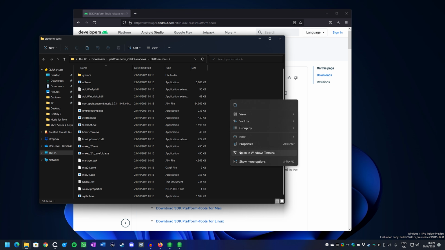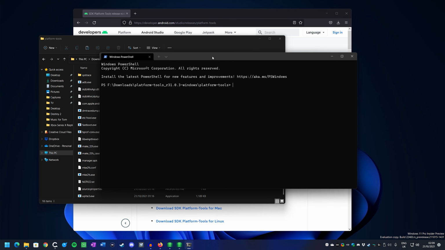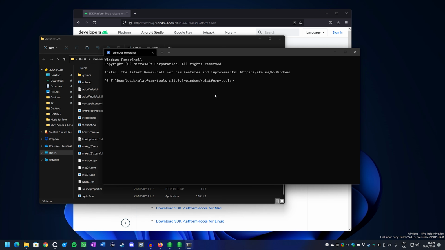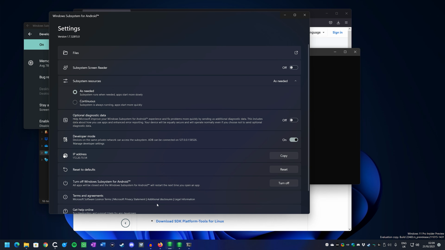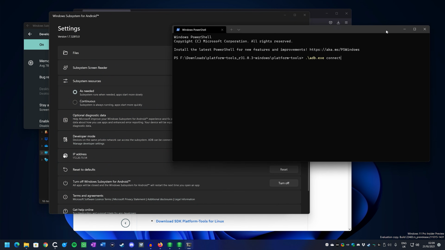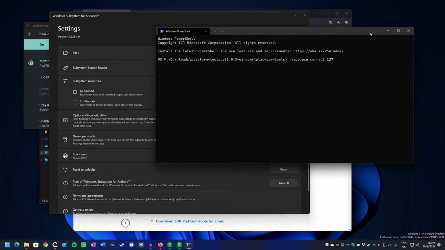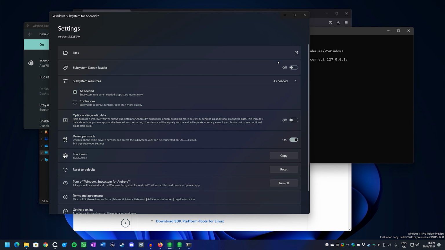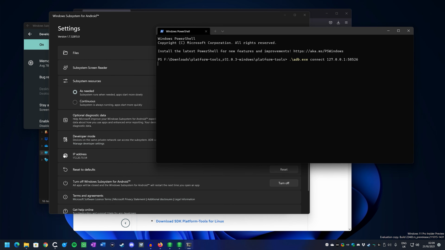Now what you'll want to do is open a terminal session within that particular part of File Explorer, and then we're going to use this ADB tool to connect. So we're going to do adb connect, and then we'll go back to here, and 58526 is the port that is automatically selected for me, so I'm going to connect to 127.0.0.1 and then 58526, and it'll say it's connected. So you're all connected now.